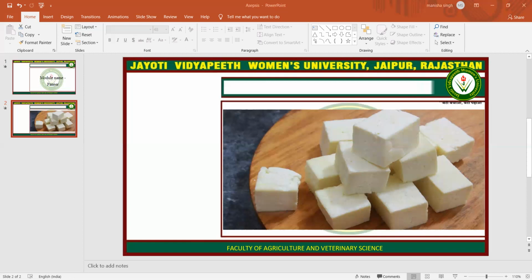Finally, paneer blocks are wrapped in the parchment paper and polyethylene bags and placed in a cold room at about 5 to 10 degrees Celsius. And we get the paneer at the stores.